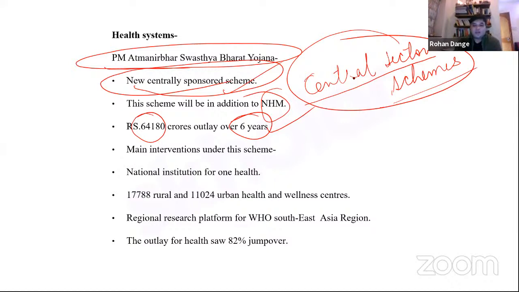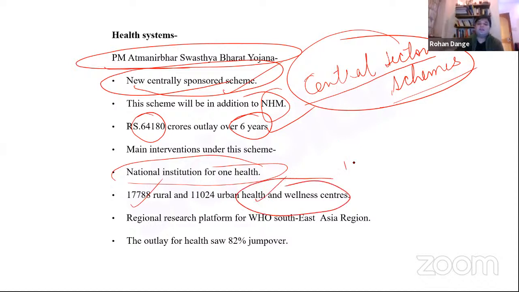Right. Now, there are, of course, certain main interventions under this scheme. Right. So first of all, we want to create a national institution for One Health. Right. Through this scheme, we are also envisaging to create about 17,788 rural and 11,024 urban health and wellness centers. Right. Health and wellness centers are an important element of this scheme, right? Because this is going to be the arterial network through which we are going to conduct periodic health checkups, and through which we are going to give the health services, and so that the penetration of health services reaches every nook and cranny of the country, right?